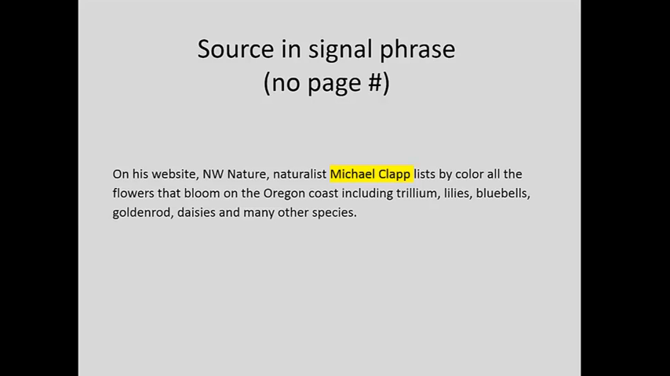And then let's say we put the author in the signal phrase and we don't have a page number. In that case, it would look like this. On his website, Northwest Nature, naturalist Michael Clapp lists by color all the flowers that bloom on the Oregon coast, including trillium, lilies, bluebells, goldenrod, daisies, and many other species. And you can see I've got Michael Clapp's name right there in the signal phrase.